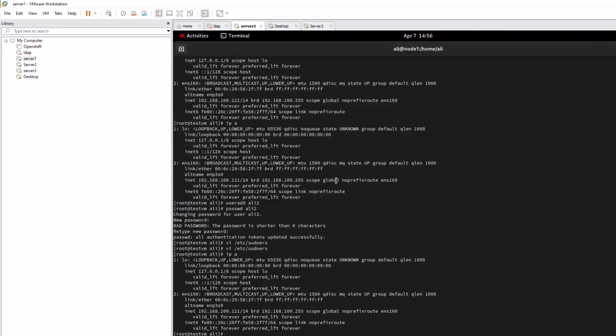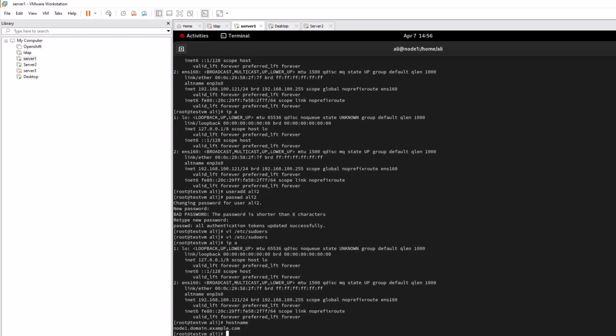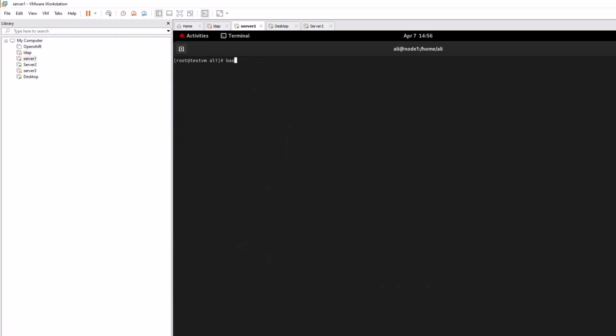That's why I've come to the server name here. You can see the host name is this. Because my session is open, it shows the old name. I just have to run the bash command again, and then it shows you everything. So you can see this is the whole command.